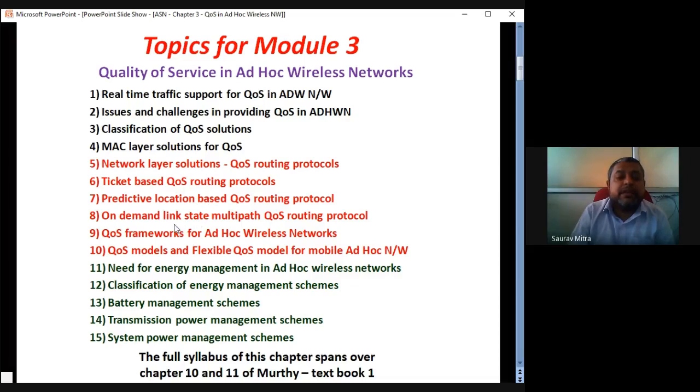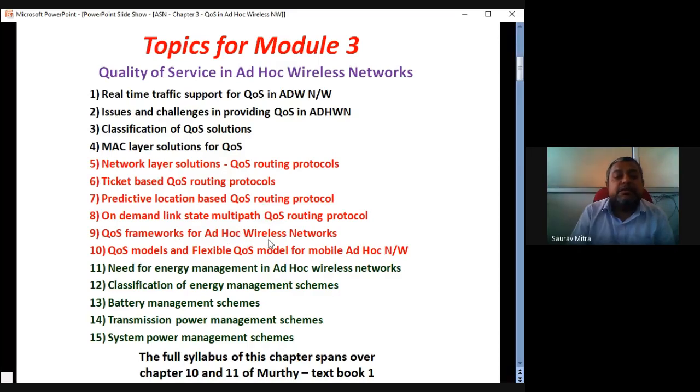All these are 10 marks questions. Then there is the on-demand link state multipath QoS routing protocol. These three are very important topics: the ticket based, the predictive location based, and the on-demand link state multipath QoS routing protocol. These are the network layer solutions of quality of service.